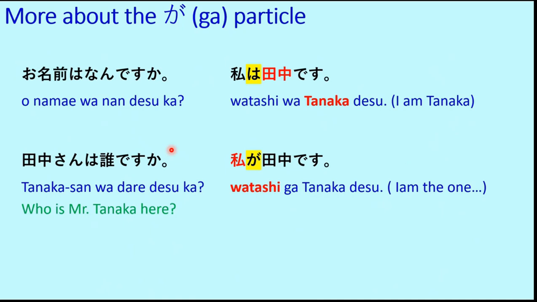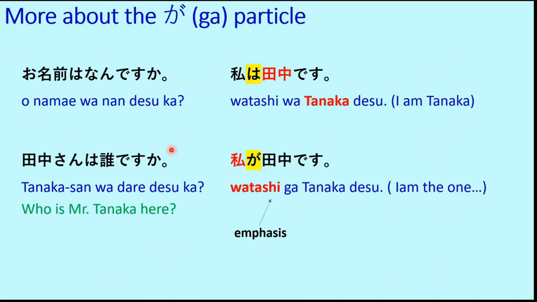So now what is the difference, friends, between these two? So both convey the same meaning. The first one is Watashi wa Tanaka desu, and the second one is Watashi ga Tanaka desu. Now, as you can feel, there is more emphasis on Watashi in the second case, because in the second case, the name is not important. The person who is asking already knows the name is Tanaka, but he wants to know who is Tanaka among those people. So Mr. Tanaka, when he replies, gives more emphasis on the word watashi.